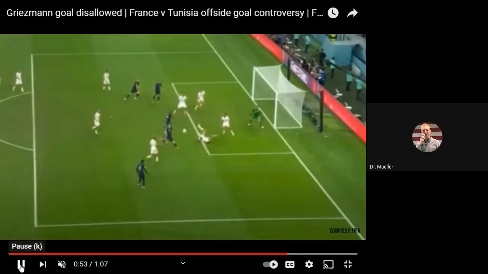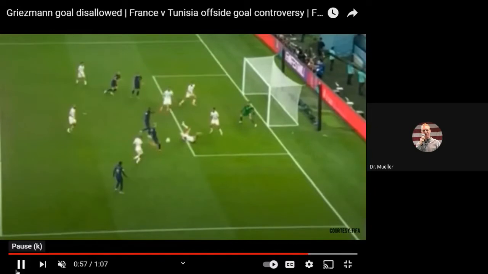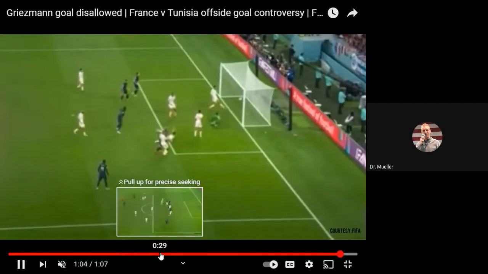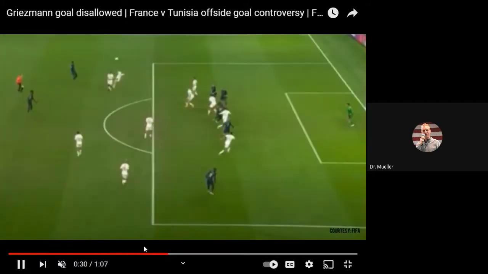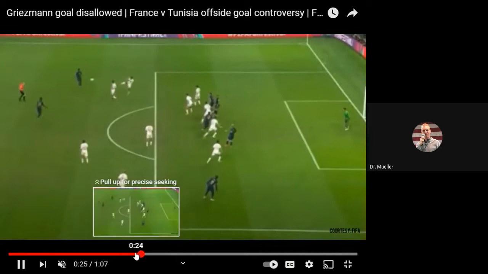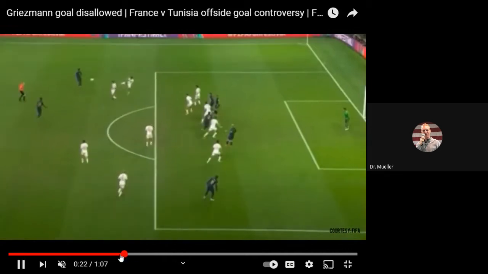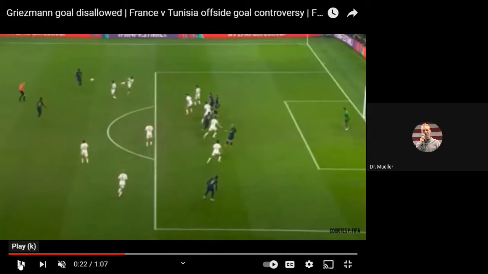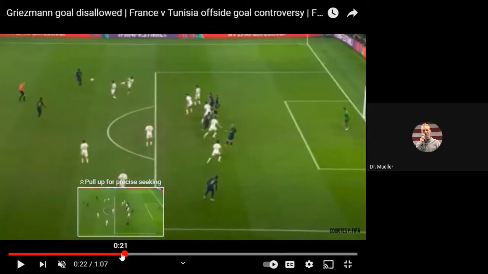And here it is. That was a player that was in the offside position. They then kick it in, and because of that, they're considered to be guilty of offside. Now, again, that was a recent change to the law. I believe it was changed over the summer, and that's why this was an offside offense.